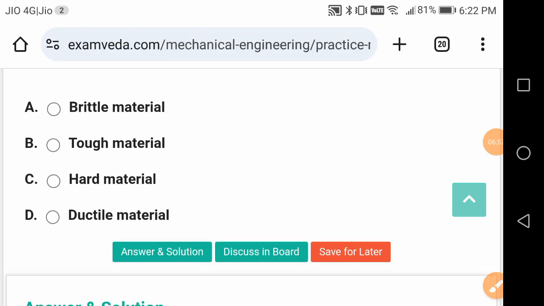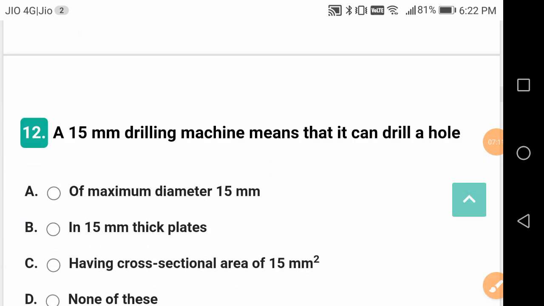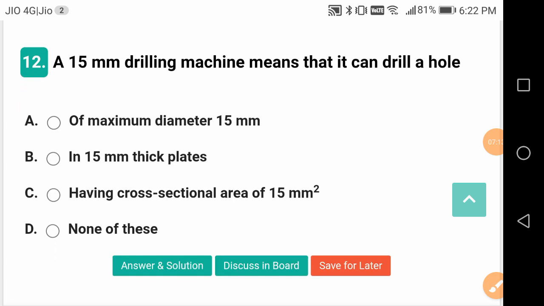Brittleness, brittle materials do not undergo much deformation before failure. Tough materials absorb a lot of energy before failure. Hard materials resist scratches, and ductile materials undergo long deformation before failure. Very large deformation.